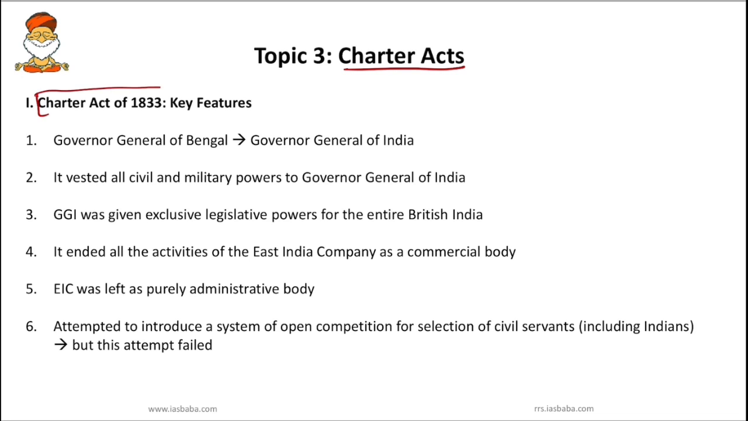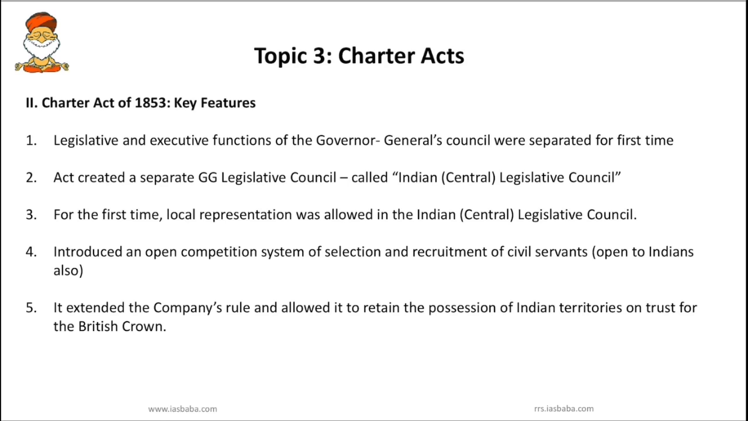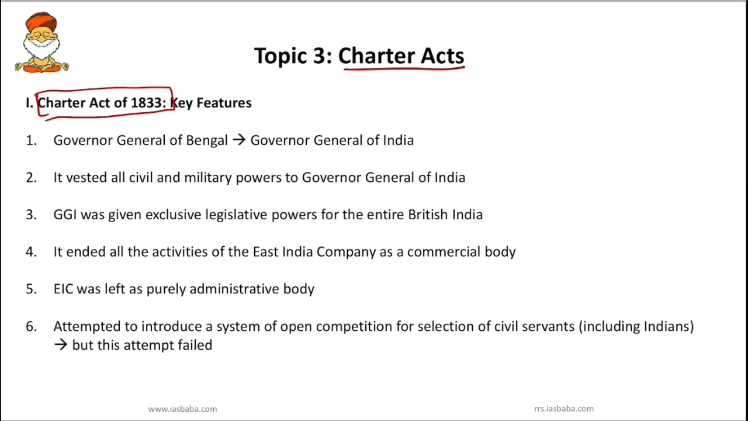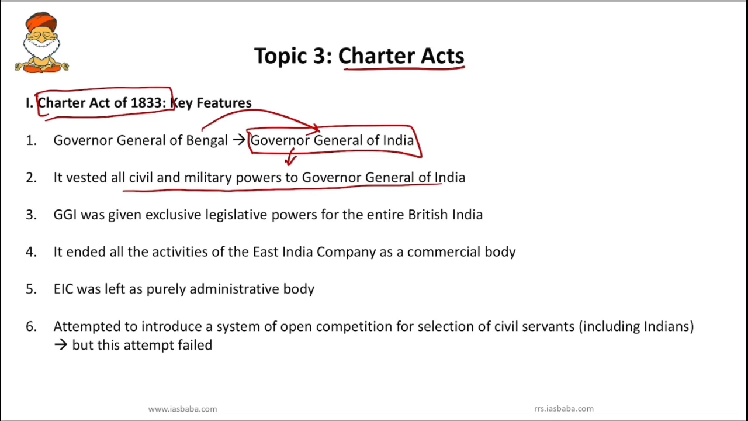So first we will deal with Charter Act of 1833 and then we will deal with Charter Act of 1853. These two are important when it comes to Lakshmikant polity. Here, Governor General of Bengal was made Governor General of India. This Governor General of India was vested with all the civil and military powers. So he was made powerful and he was given exclusive legislative powers for the entire British India.